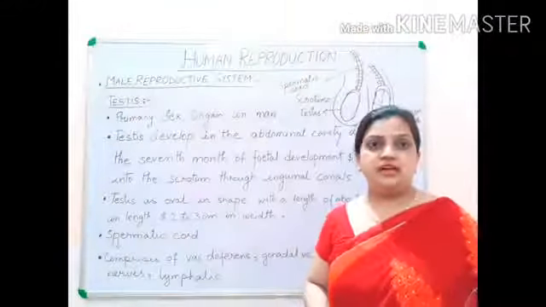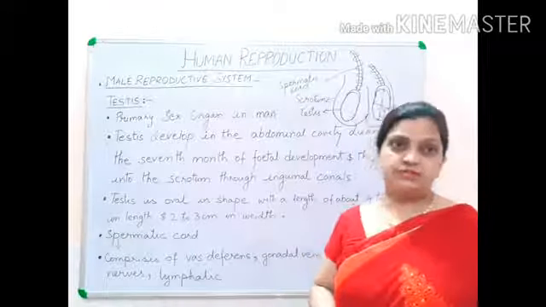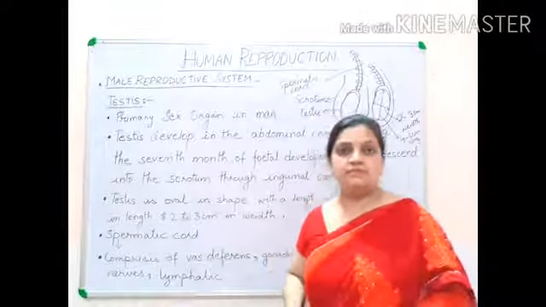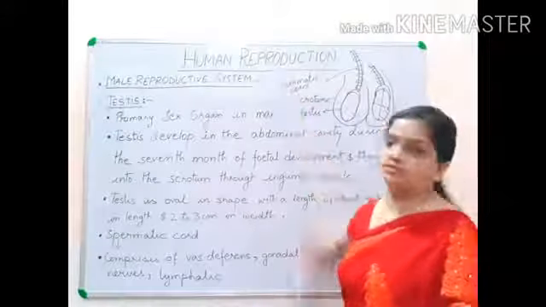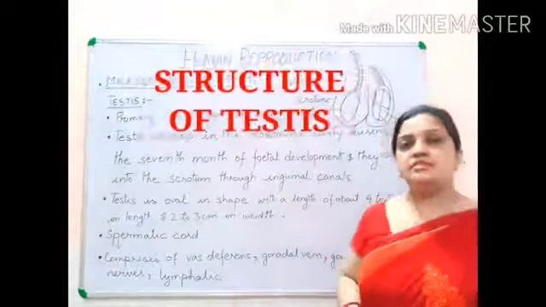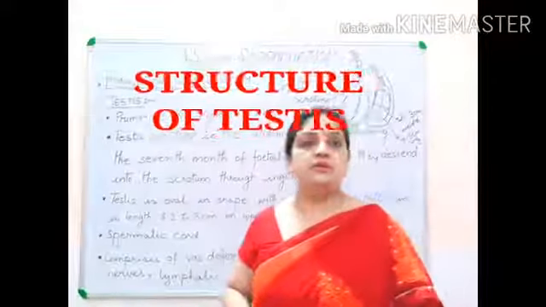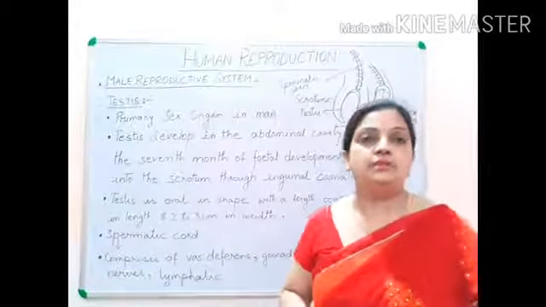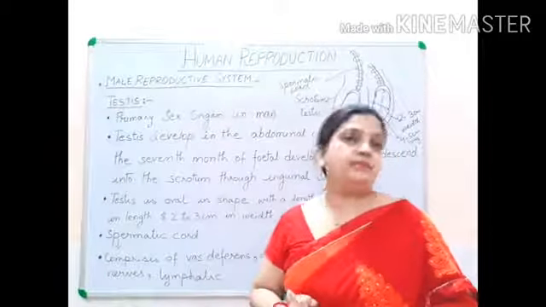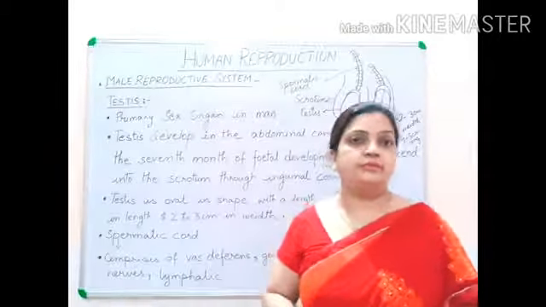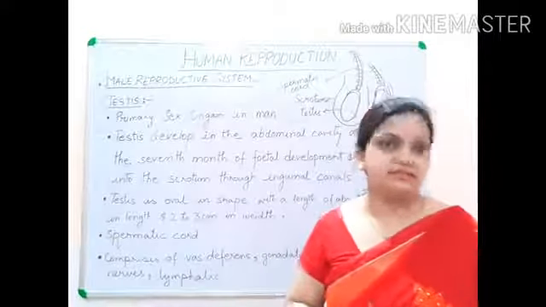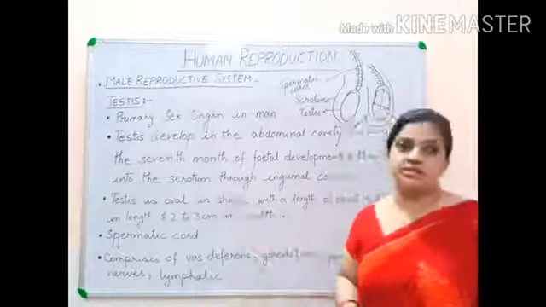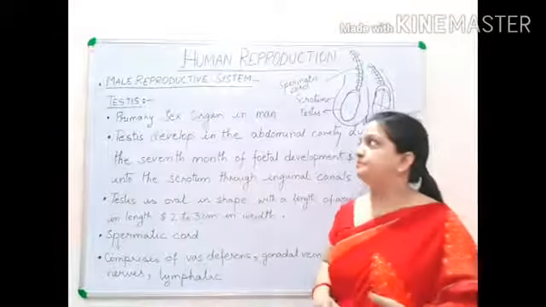Hello everyone, I am Nishu and I am going to discuss today about the testes from the male reproductive system, chapter number 3, human reproduction. In the last video, we discussed all the parts of the male reproductive system, and I told you that the main primary sex organ of the male reproductive system is the testis, and that same testis we are going to discuss today in this part of the video.